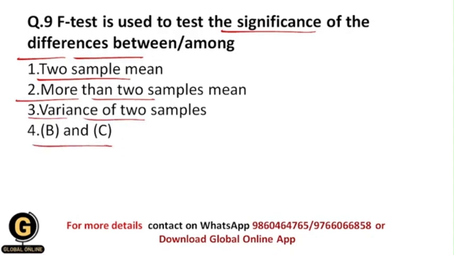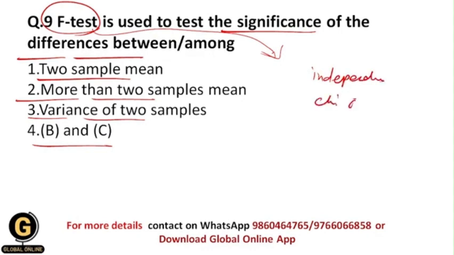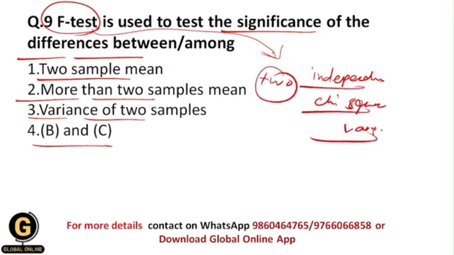So students, as I have told you earlier in this video, the F test is a parametric test, okay? The F test is basically based upon the F statistic, and the F statistic is nothing but a ratio. So what is this ratio? This is the ratio between two independent chi-square variates that are divided by their respective degrees of freedom.